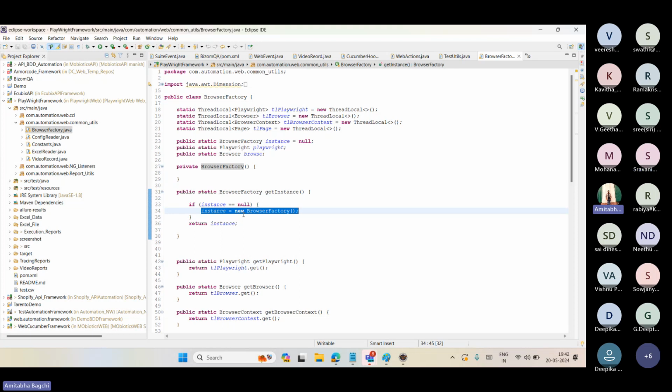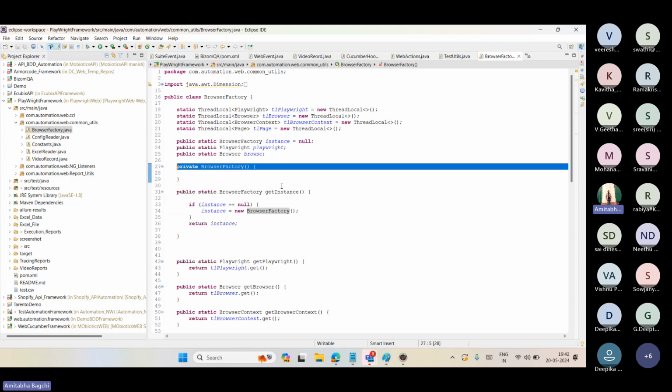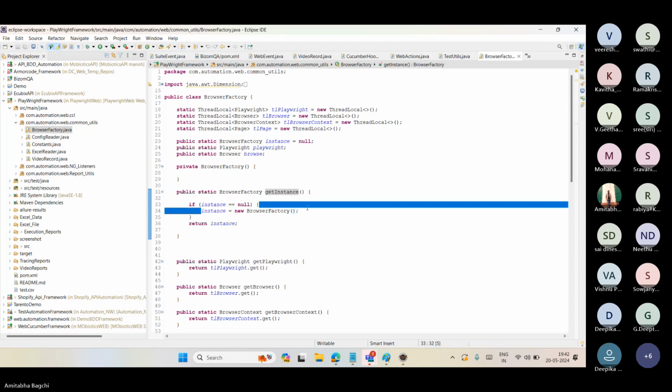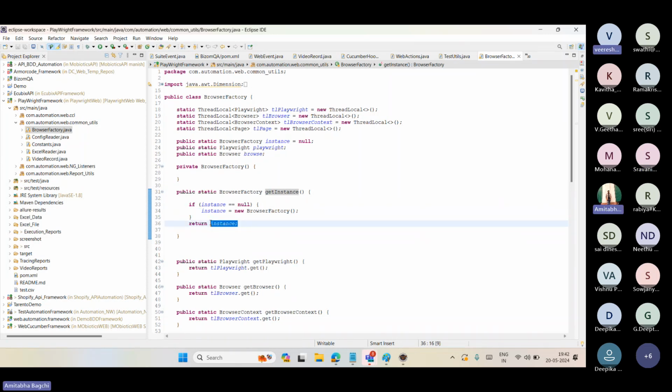Why have I made it like that? So people randomly can't create objects anymore. They have to call this method. And not only that, I am checking if previously any object was already there, it will not create. Only if there is no existing instance, then a new one is created. Otherwise it returns the same object. Getting the point?